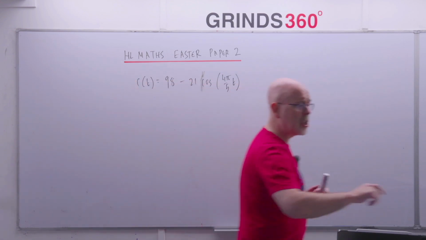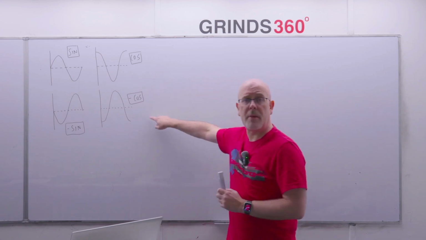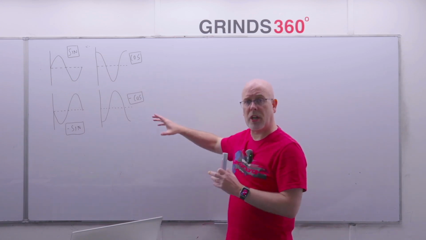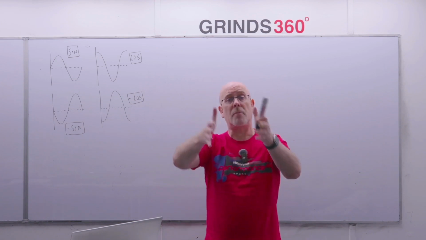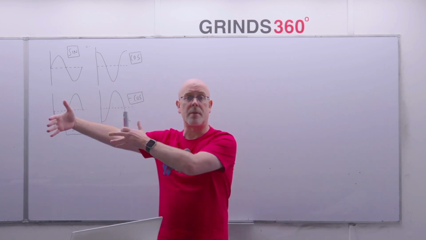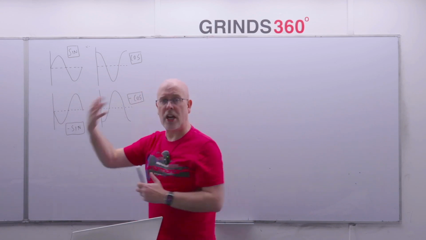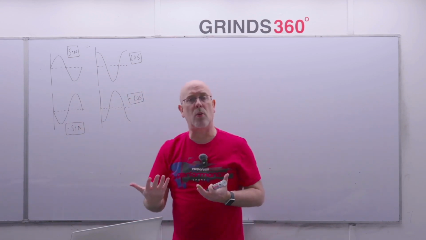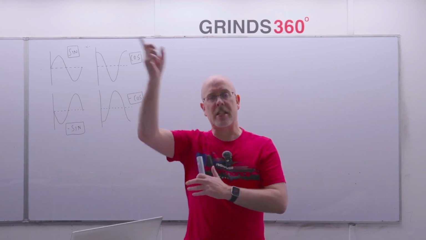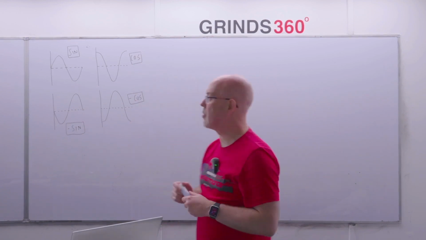Just remember, you do need to know those 4 basic shapes. Make sure you're familiar with the 4 basic shapes of a trig function. Remember that these trig functions are all periodic. The same basic shape repeats itself at regular intervals, right? And that's the basic shape that repeats itself at regular intervals for each of the 4 kinds of graph you'll be dealing with in a real-world application. You won't see any real-world applications of the tan function because remember, it's discontinuous, so it doesn't really model anything that happens in the real world, right?